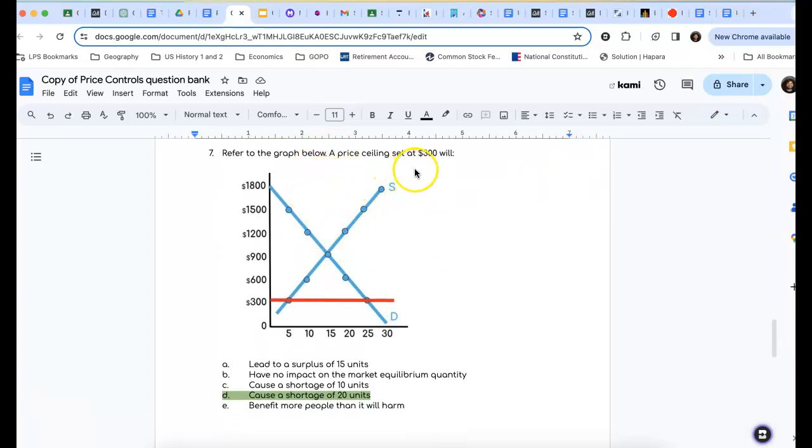So refer to the graph below. A price ceiling set at $300 will, what we've got is cause a shortage of 20 units. And again, not to beat a dead horse, but we've gone over this a few times now, both in class and on this review, right? Whatever these units are, at $300, suppliers are willing to supply 5 units. Consumers are demanding 25 units at $300. So we see a shortage of 20.